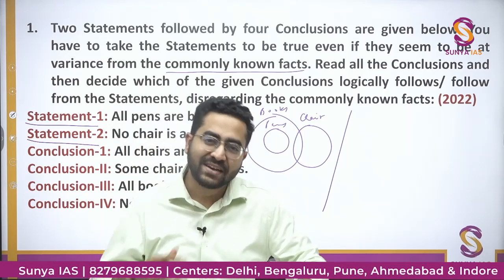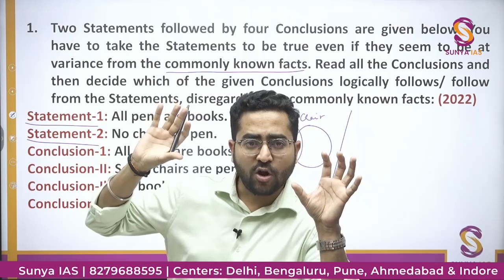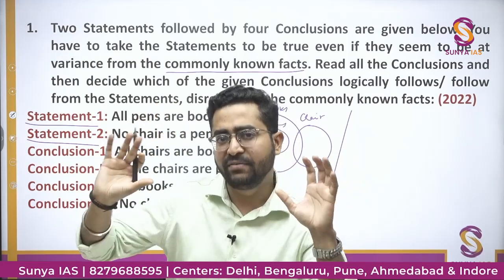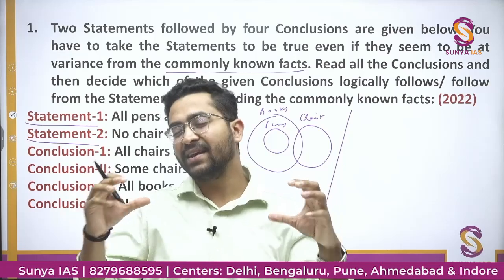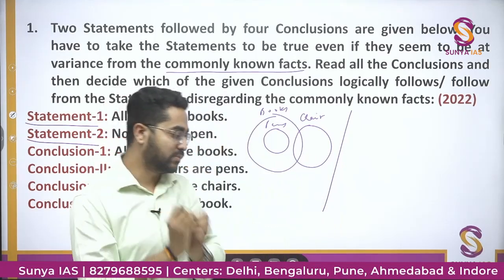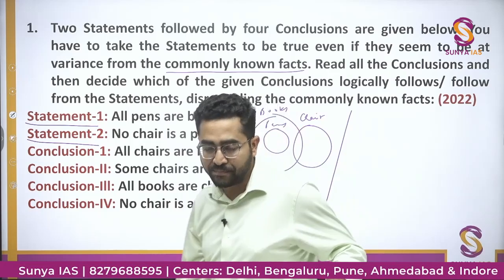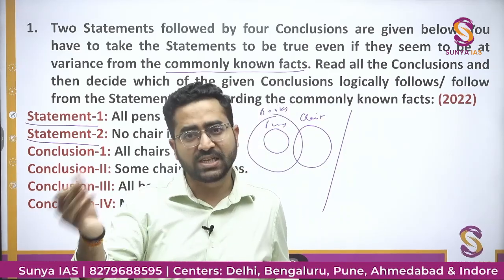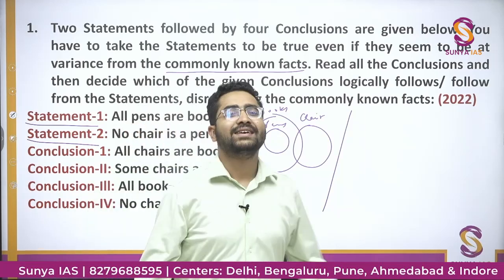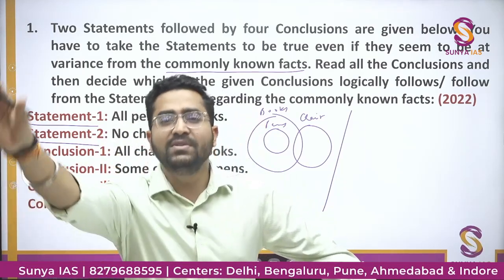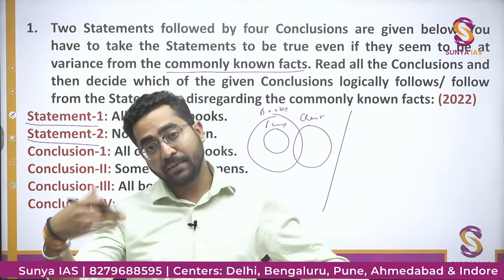जनरल वेन डायग्राम में हम जनरल मानते हैं कि यार if there are two different things given and it is not exclusively given between those two things, कोई relation exclusively नहीं दिया है, then हम मानेंगे कि there is some relation, कुछ common है दोनों के बीच में, right? The chair and book के बीच में it is not given all chairs are books or all books are chairs or no book is a chair, no chair is a book, ऐसा नहीं दिया हुआ है, तो हम क्या मानेंगे यार I assume that some chairs are books, हमने टोटल नहीं दिया हुआ है, and then we will see कि हम नेक्स्ट स्टेप में क्या करते हैं.